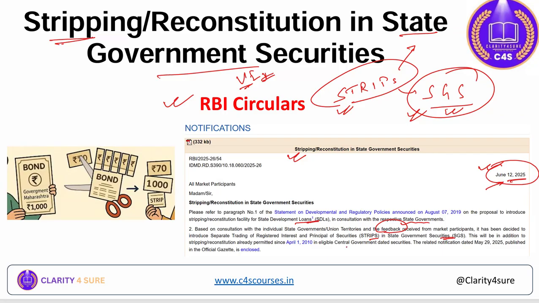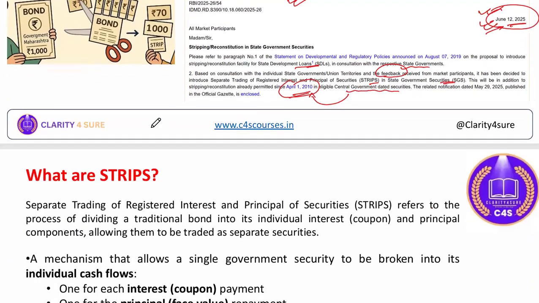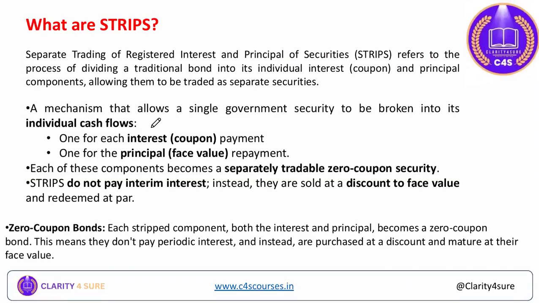We already have central strips over central government dated securities applicable from 1st of April 2010. So this is a new concept for state government securities, strips for state government securities. We already have strips for central government dated securities right from 1st of April 2010. So this date you can also remember, and this you should remember. Now coming to the next slide, let's try to understand what this is all about, strips.